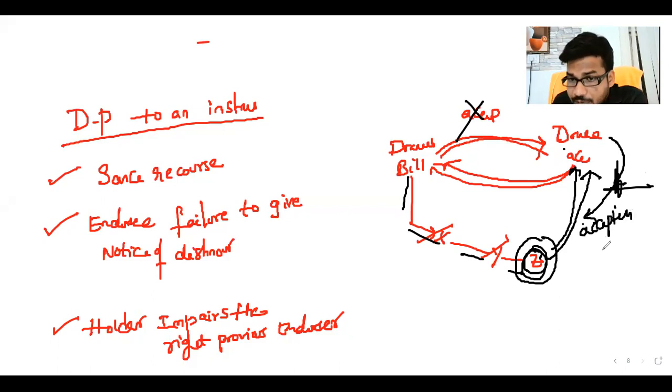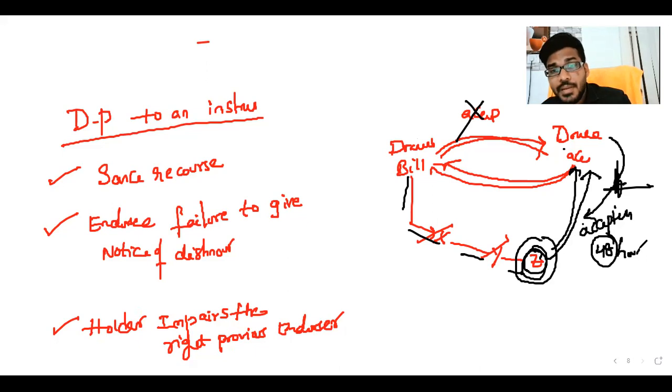Within 48 hours he should give an acceptance. The moment I present the instrument to you for acceptance, within 48 hours from the time of my presentment, you should give your acceptance.